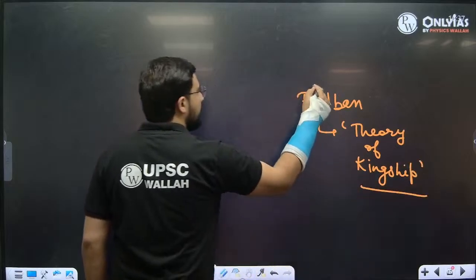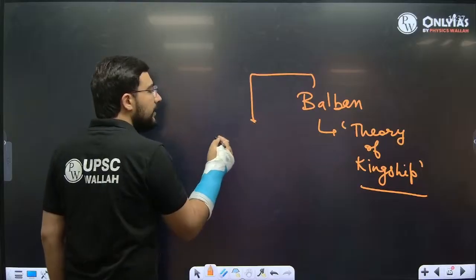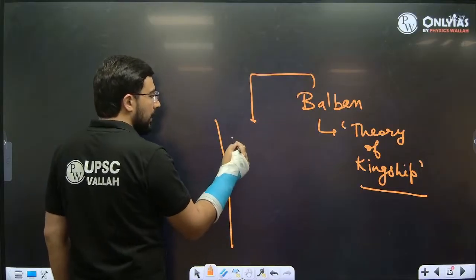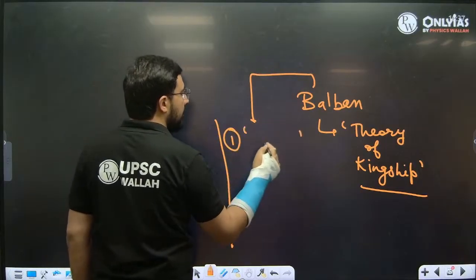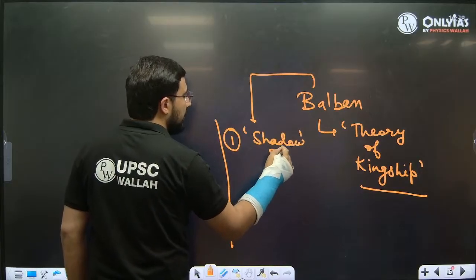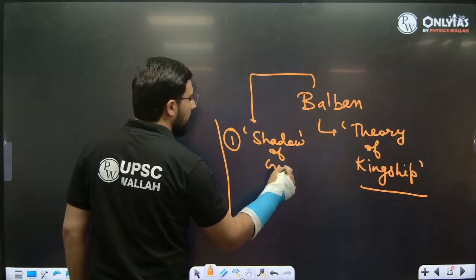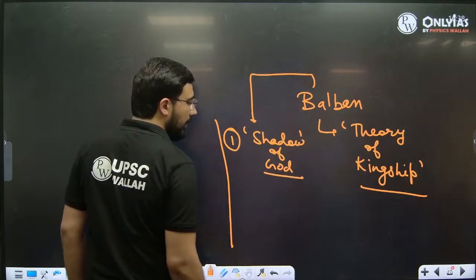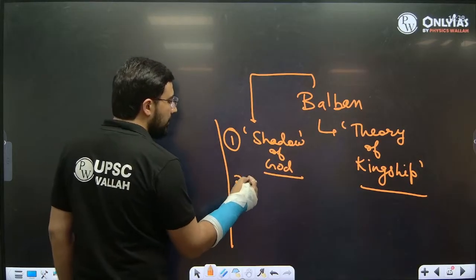As per this theory of kingship, he believed in certain things. Okay, as number one, he considered himself as the shadow of God. He said that whatever I have is given by God himself. You should not challenge my authority.